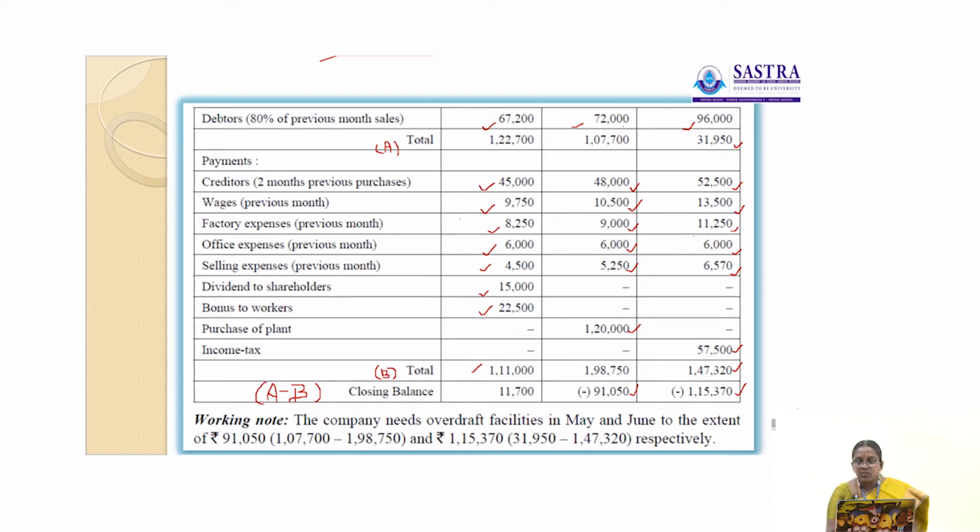Here the 1,15,370 is the closing balance in the month of June. That is a negative sign. So the company needs overdraft facility in the month of May and June to the extent of 91,050 in the month of May, and in the month of June 1,15,370. So this is the solution for this problem. Okay, the next one.